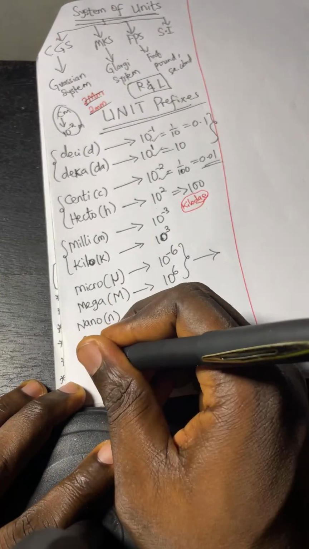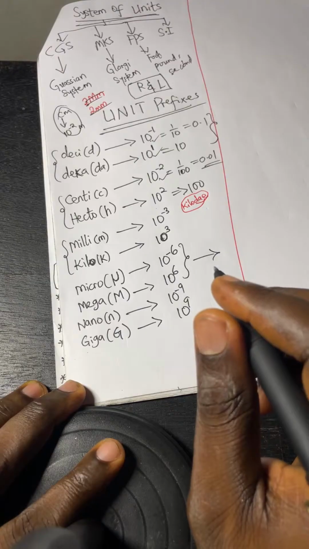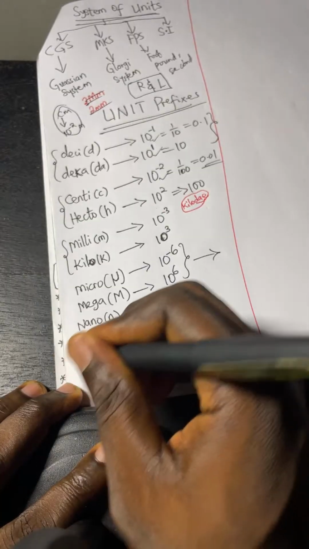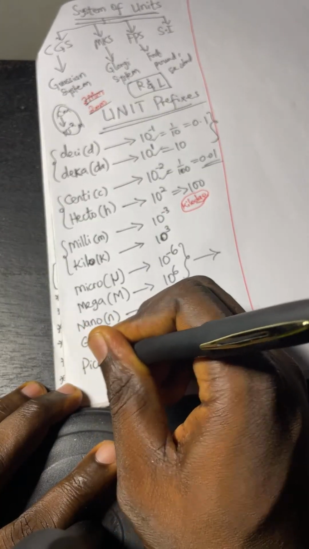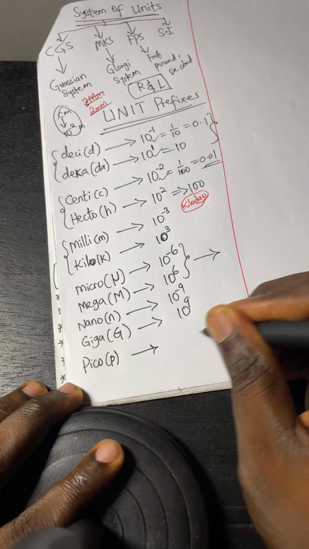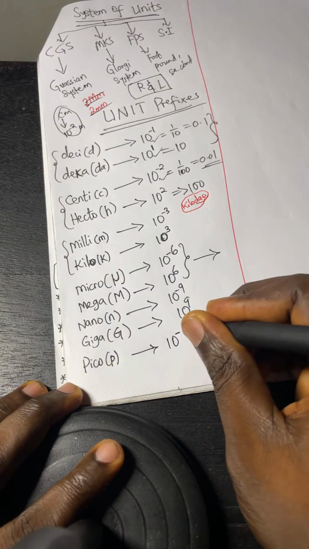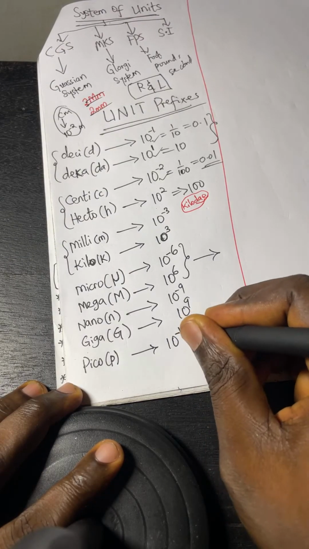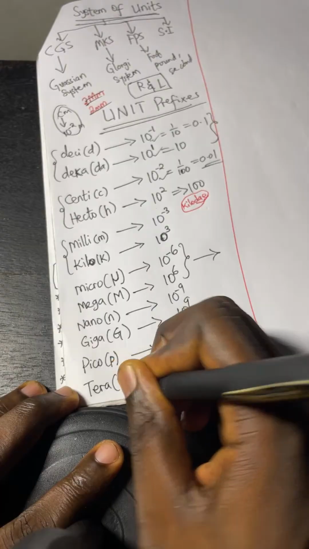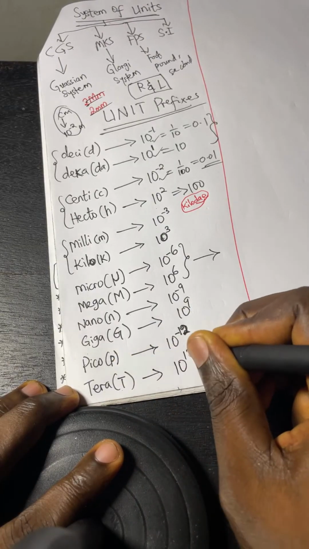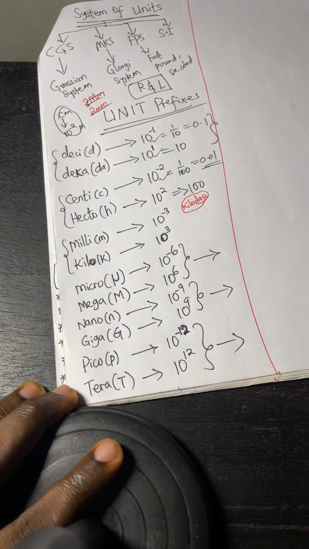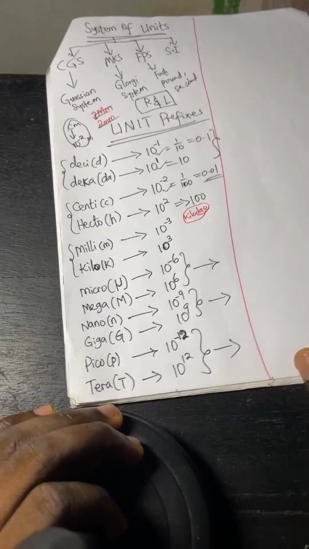Now outside giga, we have pico. Pico, which is small p. What does pico stand for? Pico stands for 10 power minus 12. As we have tera, which is capital T. What does it stand for? 10 power 12. You see these two flow together just like these two. Are you seeing something? See what I'm giving you?